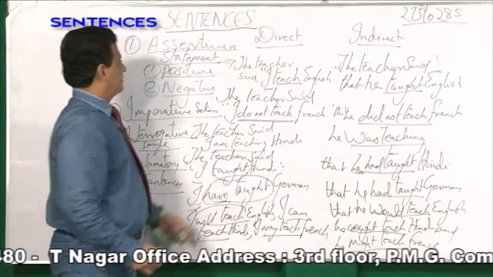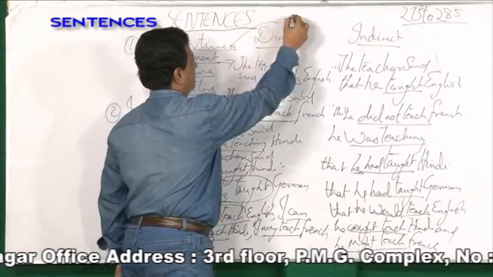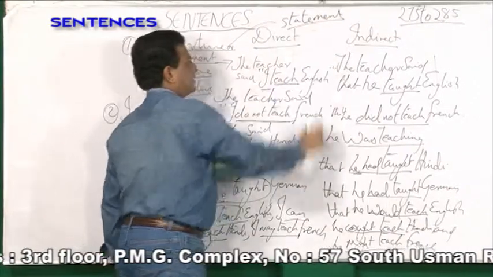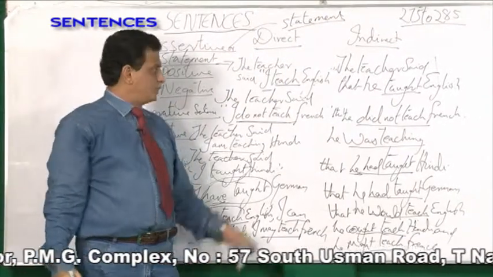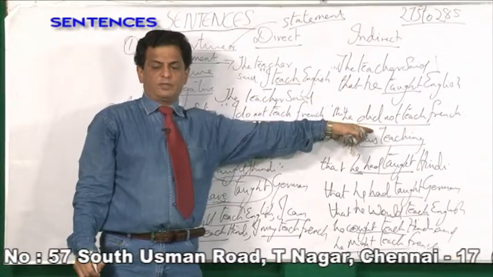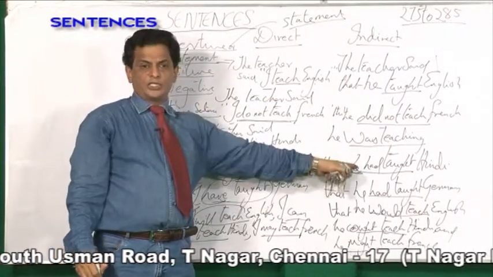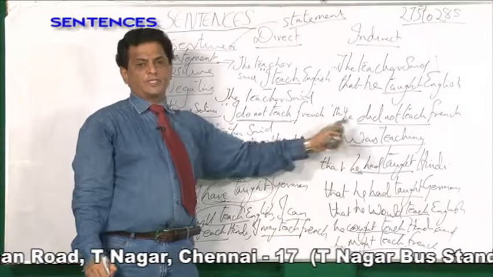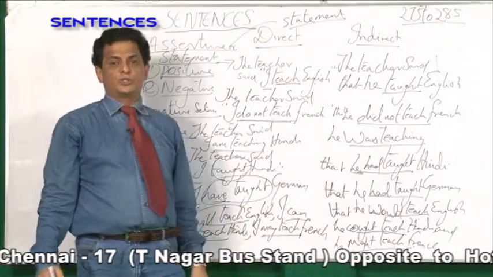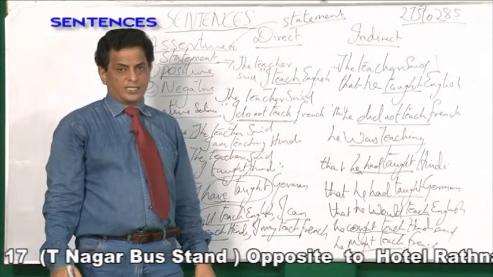In the first, what we are seeing is the assertive statement. How does the statement sentence change from direct speech to indirect speech? Present tense changes into past tense, past changes into past perfect, present continuous changes into past continuous, and present perfect changes into past perfect. Will, can, may, shall change into would, could, might, should, must. Able to understand, my dear students?